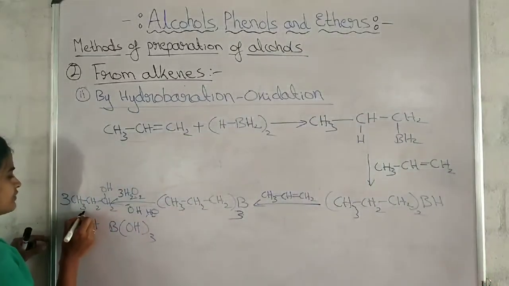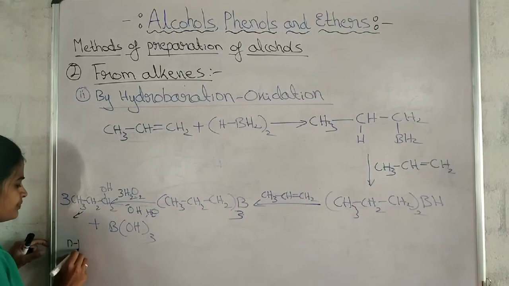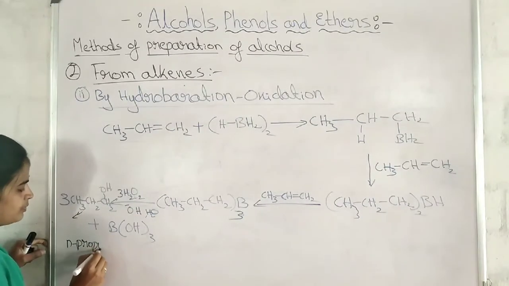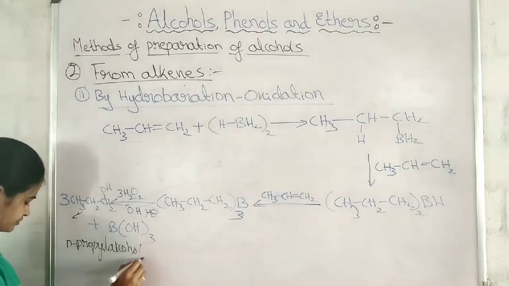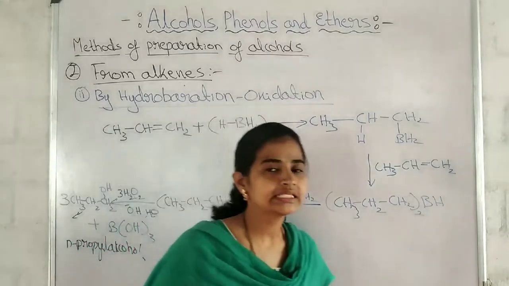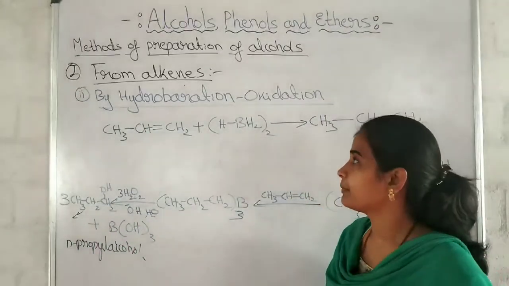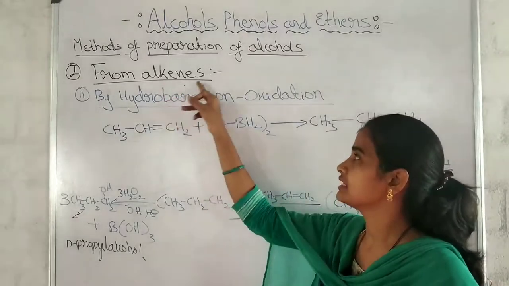Here you can write the name of the product, n-propyl alcohol.